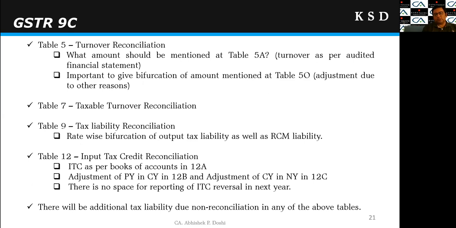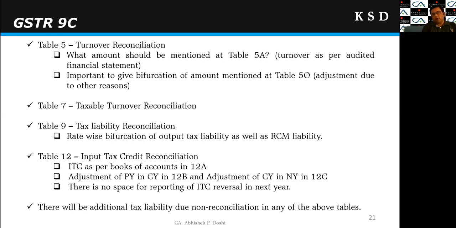So we have seen the structure of the GSTR 9C, and now we will take some of the important tables of the GSTR 9C. Broadly speaking, the GSTR 9C has been divided in three parts. One, turnover reconciliation. Second, reconciliation of the tax liability. And third, reconciliation of the input tax credit, right? So table 5 and table 7 are regarding turnover reconciliation. Table 5 is the first and most important table, the reconciliation of turnover as per the books of account and turnover as per GSTR 9, right?